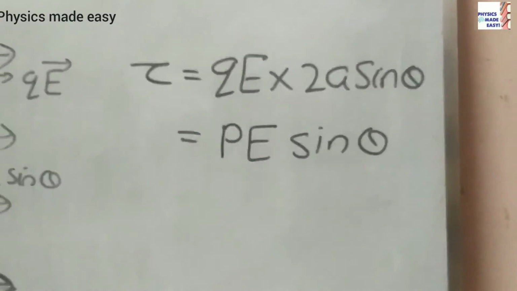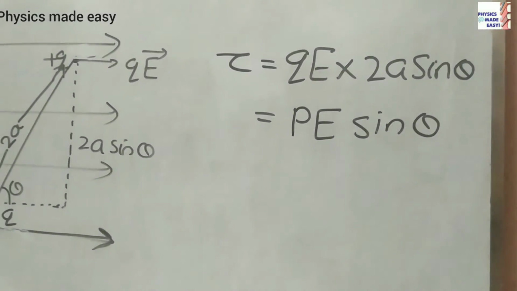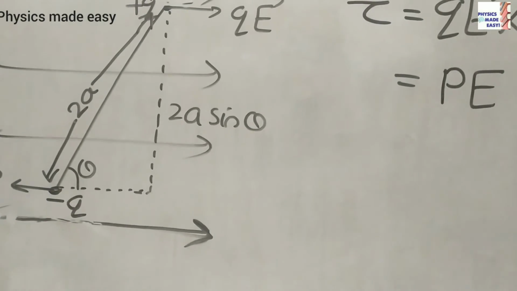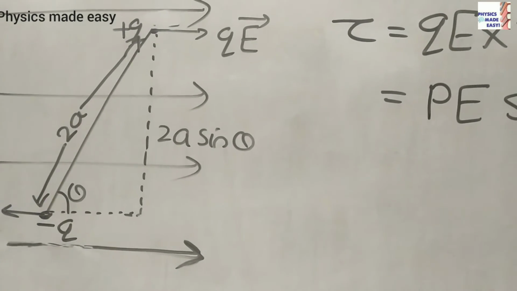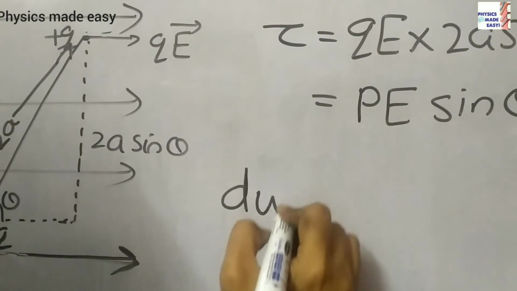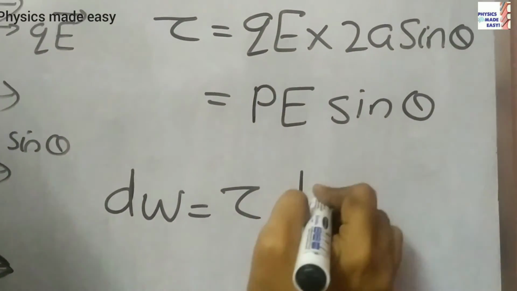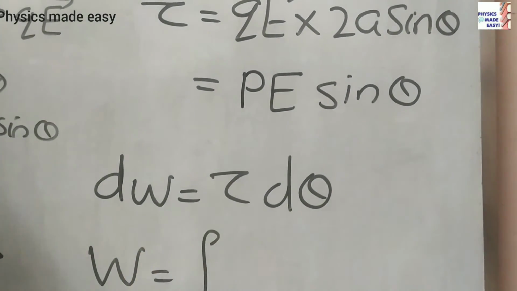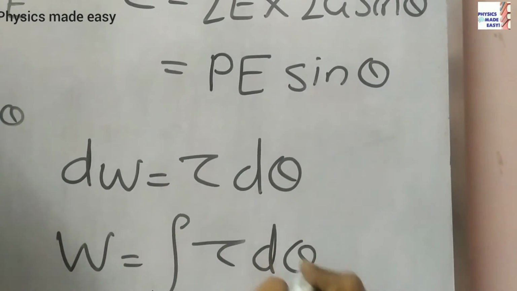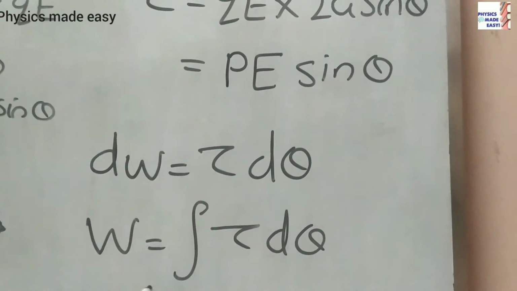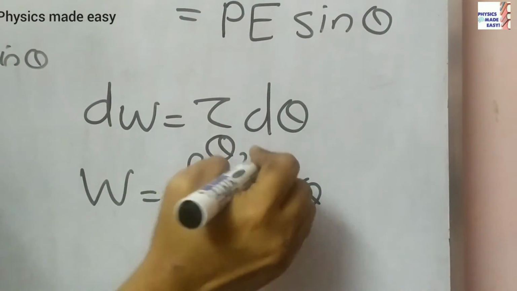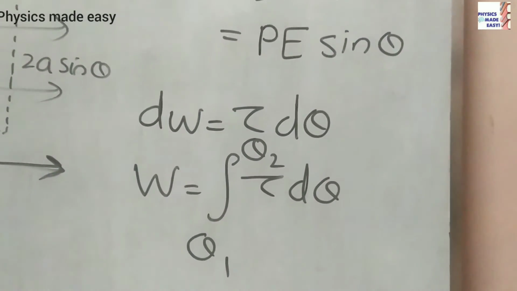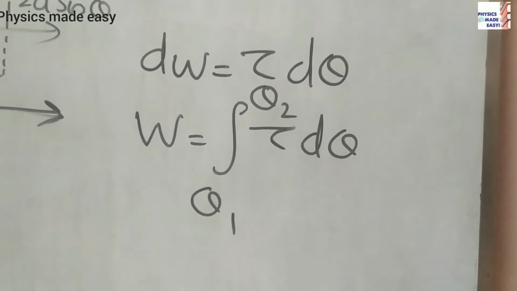Now, consider that this dipole is rotated through a small angle d theta. Then work done will be there. So, how can we write that work done? Work done dW equals tau d theta. Now, what will be the total work done? There we need to take integration, integral of tau d theta. We are considering the angles as theta 1 and theta 2, so we can write work done is equal to integral from theta 1 to theta 2 of tau d theta.